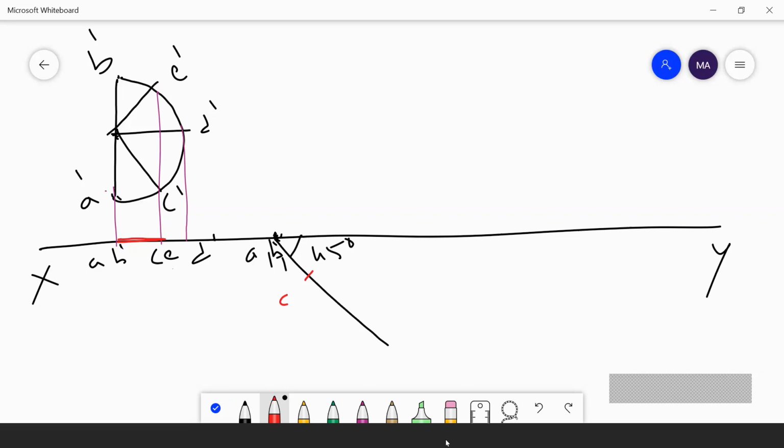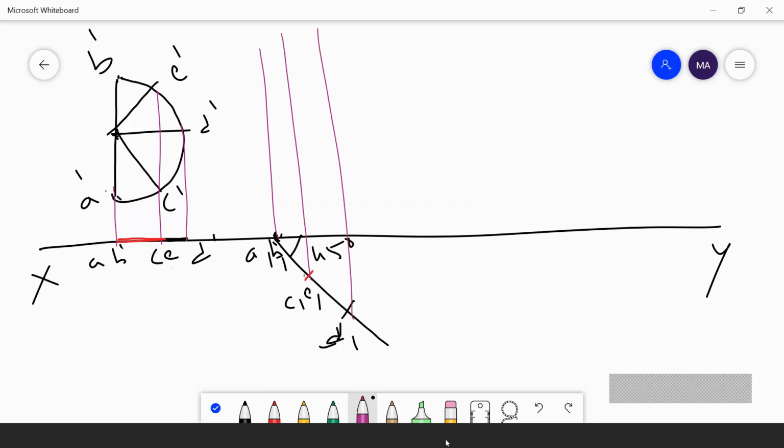You will get C1, E1. I have measured from C to D and cut an arc here. Here I will get D1. Then I have projected all these points upwards, and projected all these points to the right side.